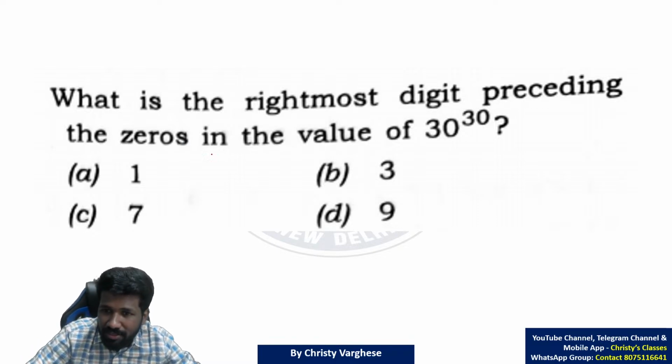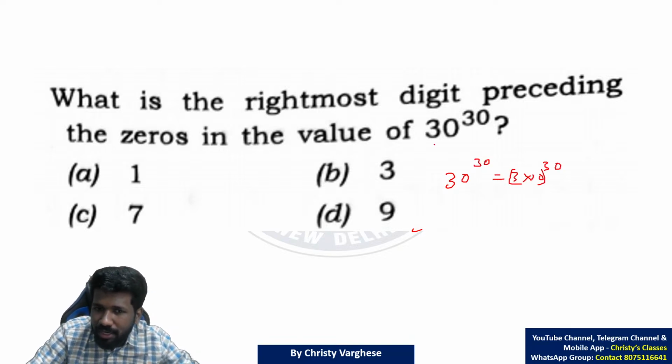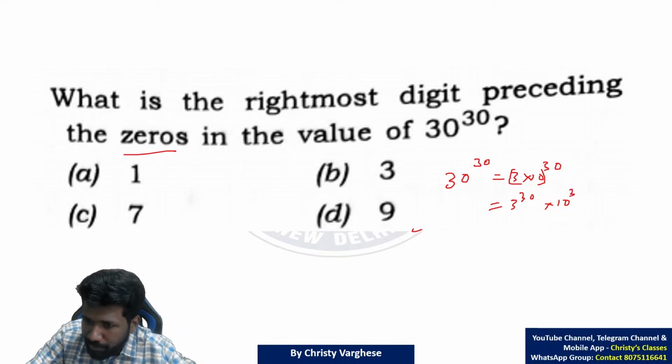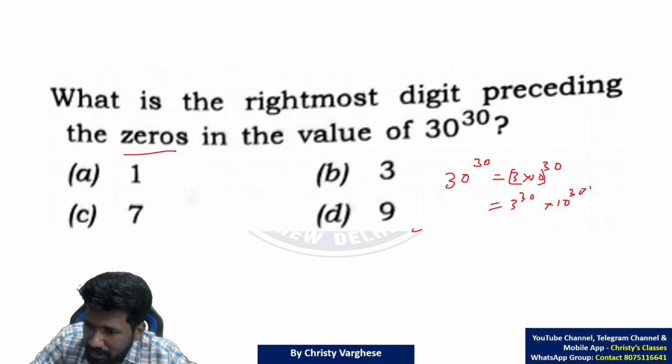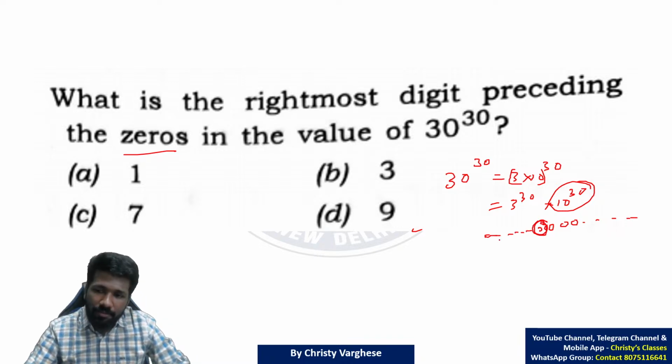That is the question. First you can use laws of exponents idea. 30 raised to 30 I can write it as 3 into 10 the whole raised to 30, because I don't want trailing zeros. Before 0 what it is? This is 3 raised to 30 into 10 raised to 30. a into b the whole raised to m is a raised to m into b raised to m. That means this 10 raised to 30 is just zeros, 30 zeros in the end. Just before that, there is a number x. Say a, b, c, d up to x. This x is what we need to find.